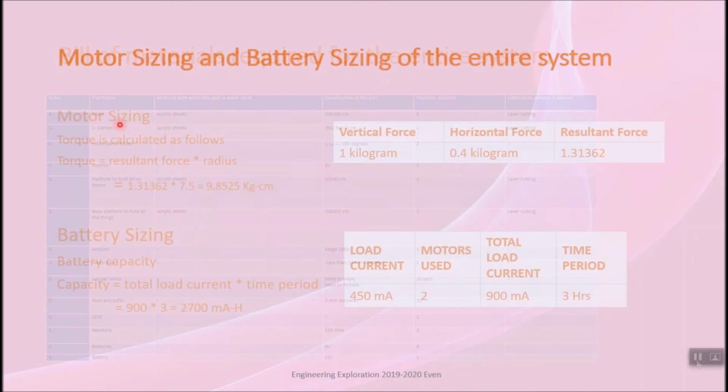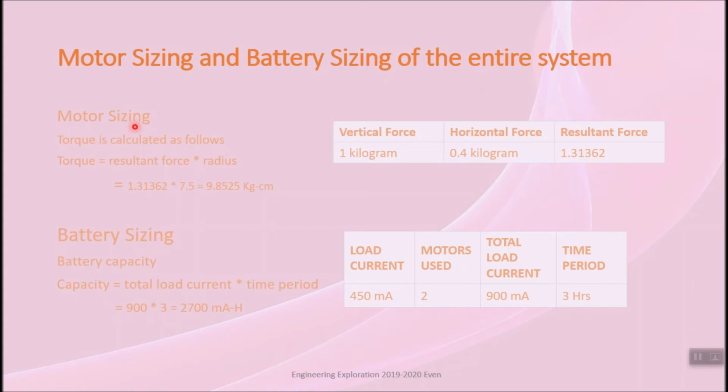For the motor sizing, the vertical force is 1 kg and the horizontal force is 0.4 kg. Hence, the resultant force comes out to be 1.31362 kg. Therefore, the torque is calculated as follows. Torque is equal to resultant force times radius, that is 1.31362 times 7.5, which is equal to 9.8525 kg-cm.